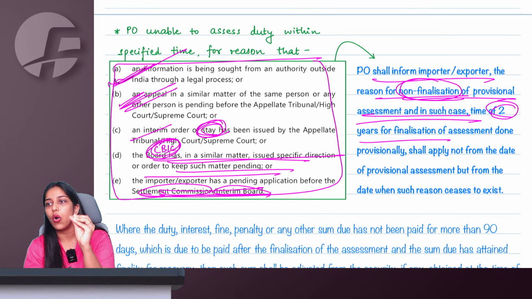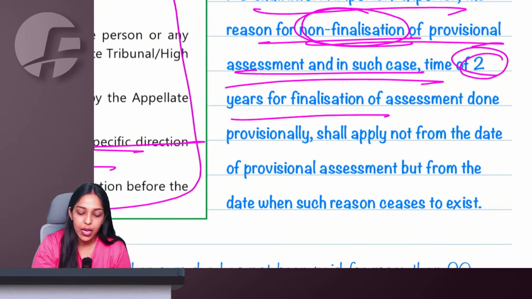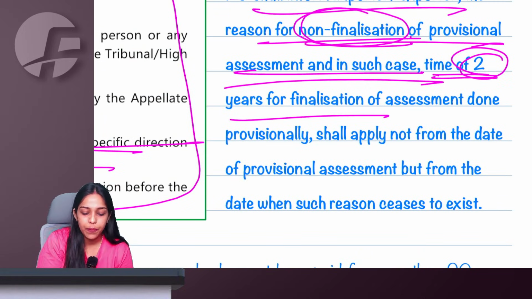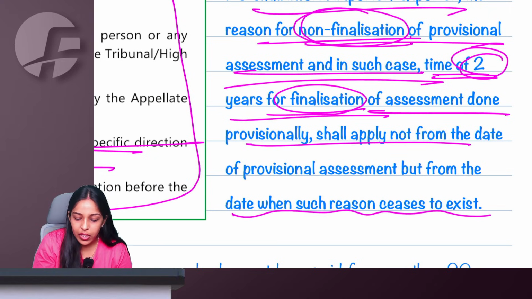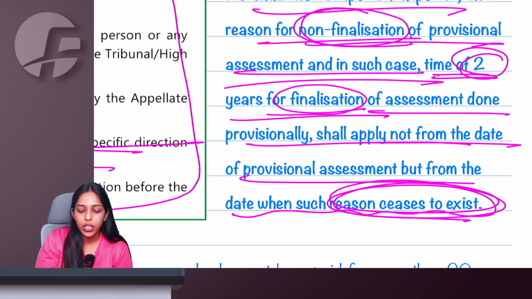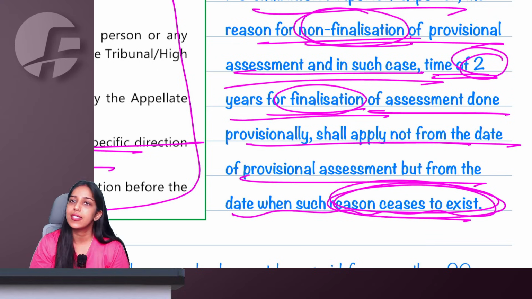So ma'am, the day on which this restriction is lifted, from there immediately, within 2 years, you will finalize the assessment. So we are saying the time of 2 years for finalization will be calculated from the date when the reason ceased to exist and not from the date of provisional assessment.